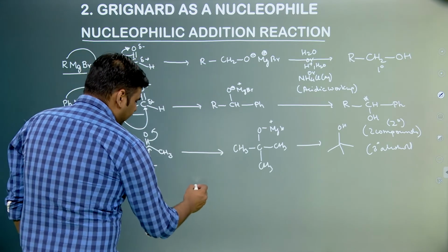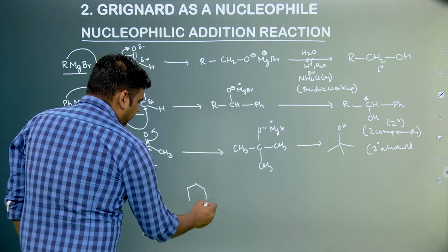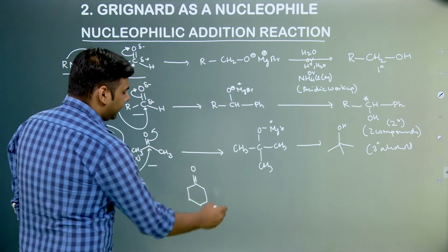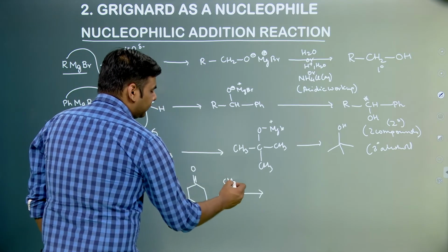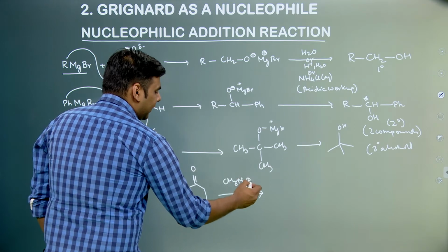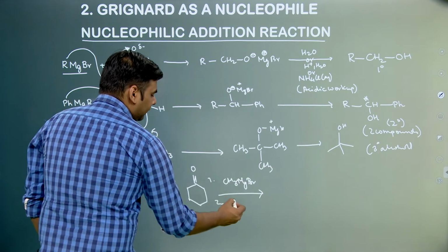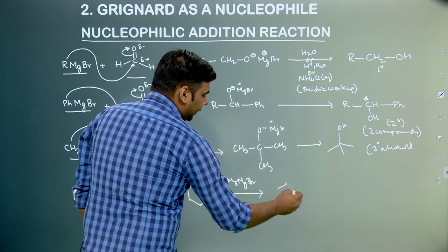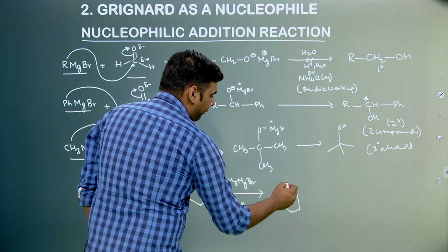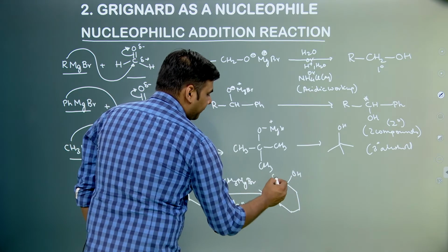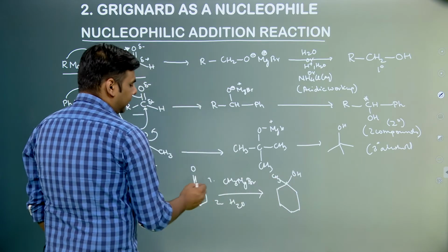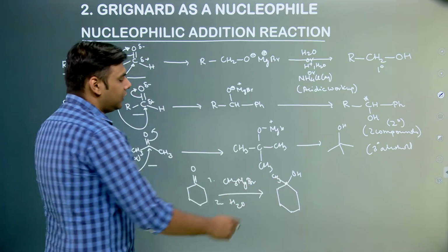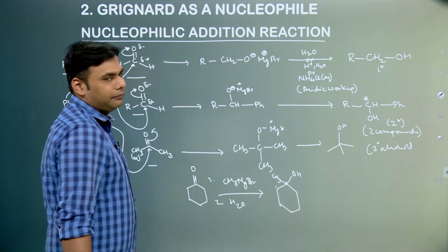Now suppose we are having a molecule something like this, and we react this with CH3MgBr. So this is a very simple reaction, and in the second step suppose we are taking water or we are carrying out acidic workup. So this will attack at this carbonyl carbon and form a 3 degree alcohol, right. Now this carbon is not optically active because the 2 groups attached over here are same.